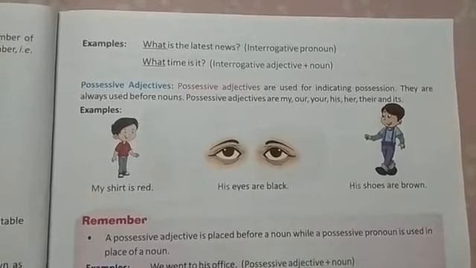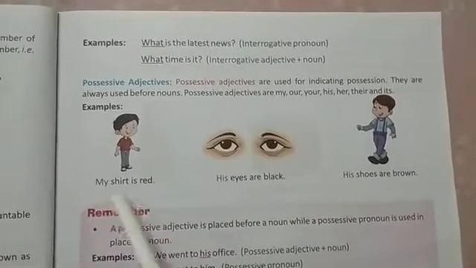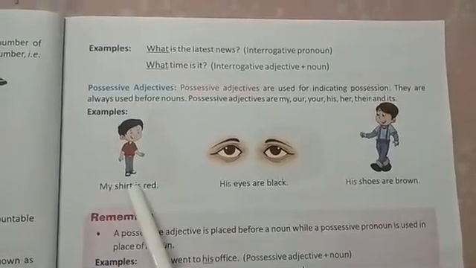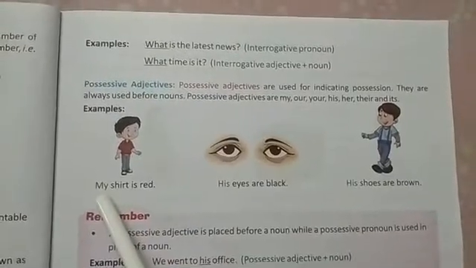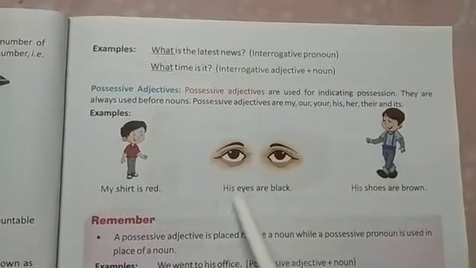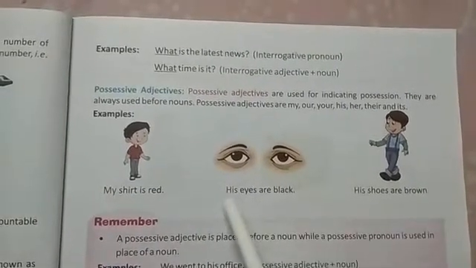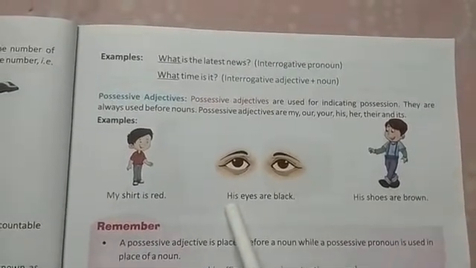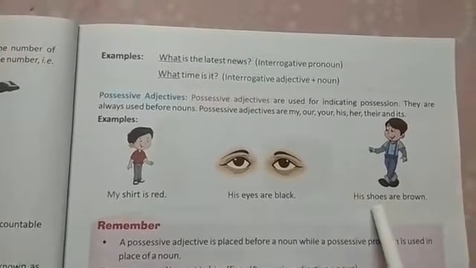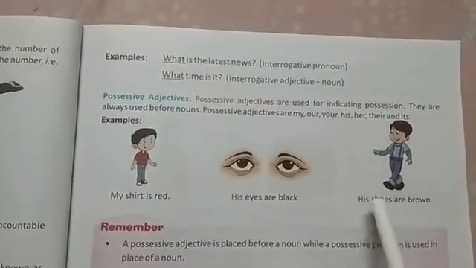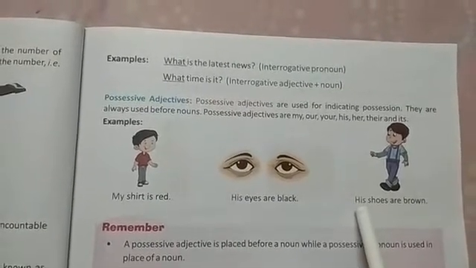It indicates the owner. My shirt is red. Here, whose shirt is red? My. So this my is a possessive adjective. His eyes are black. Here his is a possessive adjective. These shoes are brown. Whose shoes are these? These are his shoes. So his is a possessive adjective.